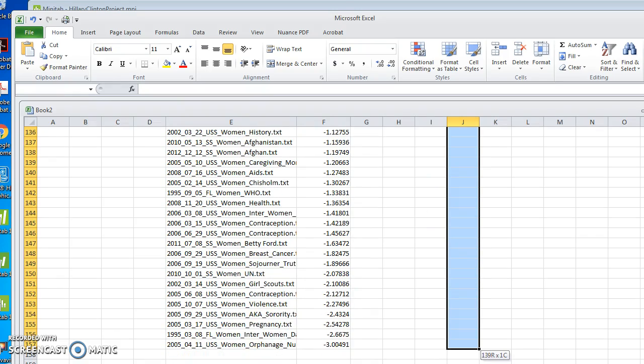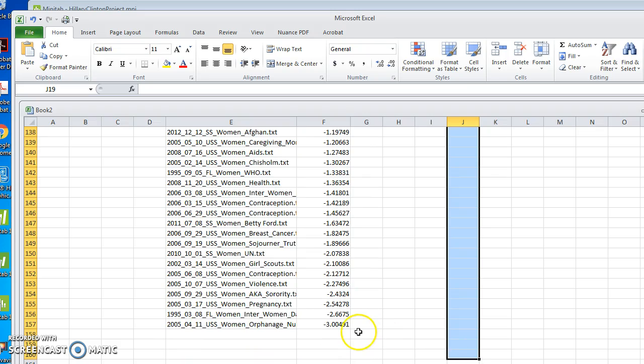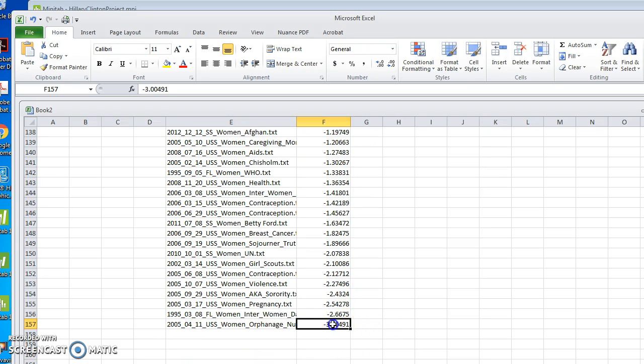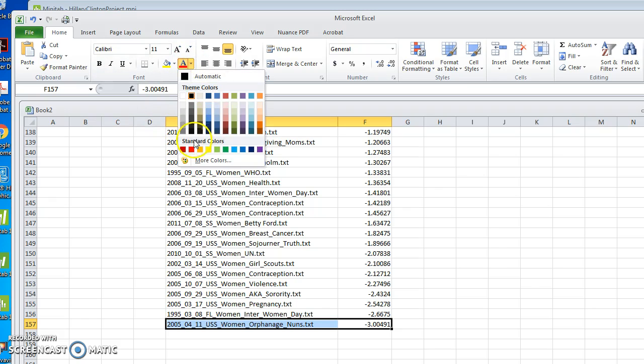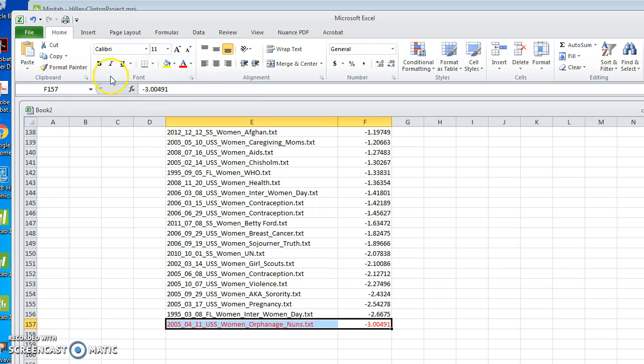And here, this is -3. So if there was any speech to really understand what it meant for her to be a nerd, it would be this speech when she is a senator. Notice that the second speech is when she's First Lady, but look how many speeches are at the bottom she gave when she was U.S. Senator. So I would look at this speech, and I would look at this speech,